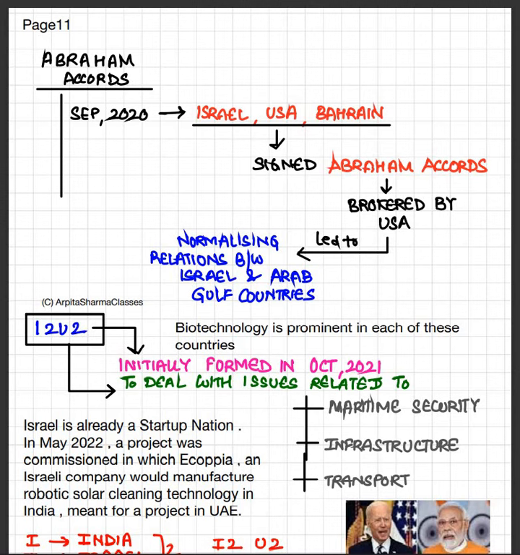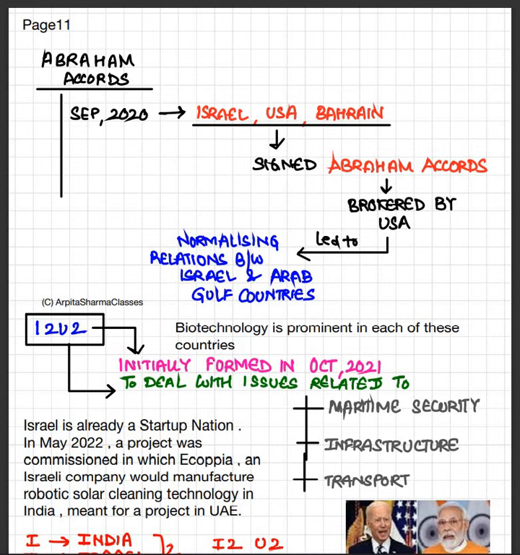Look, there were the Abraham Accords, which were signed by Israel, USA and Bahrain in 2020. Okay. And this agreement, the Abraham Accords, was brokered. The initiative was brought forward by USA, which led to normalizing of the relations between Israel and Arab Gulf countries. Not all the Arab Gulf countries, but yes, some of the Arab Gulf countries, they started normalizing their relation with Israel also through the Abraham Accord.